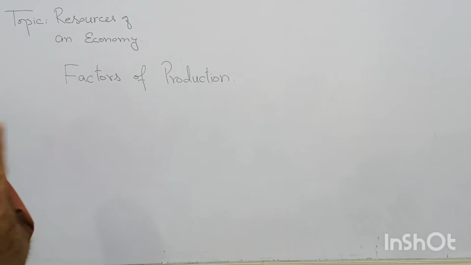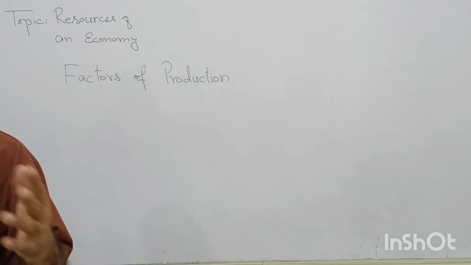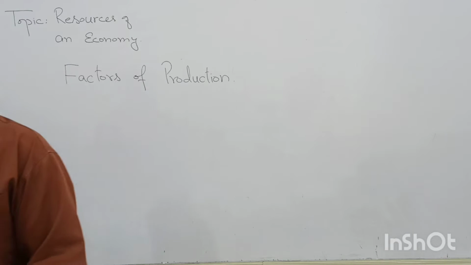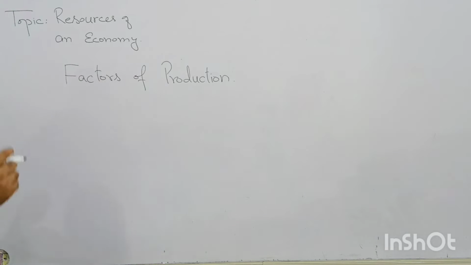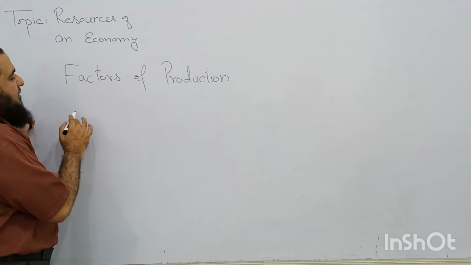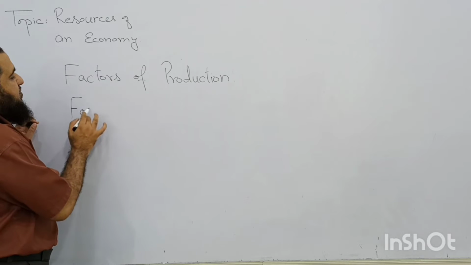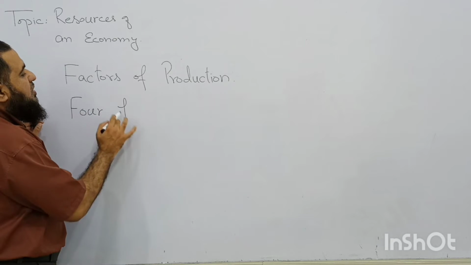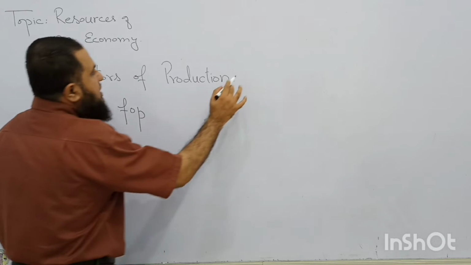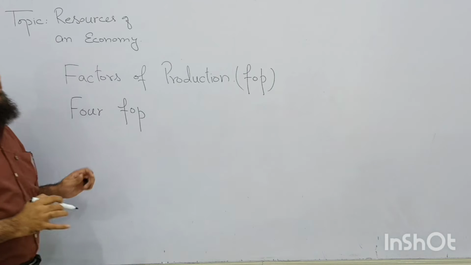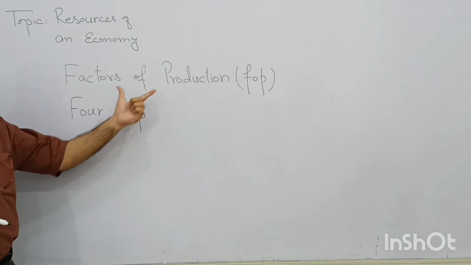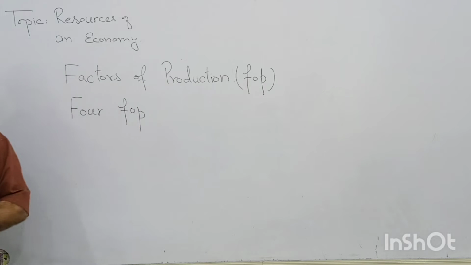So what types of resources or factors of production are available with a country or an economy? So we say, broadly speaking, we have four factors of production. What are those? Can I write over here? This is the factor of production. I am using this abbreviation instead of writing all the sentence of factor of production.